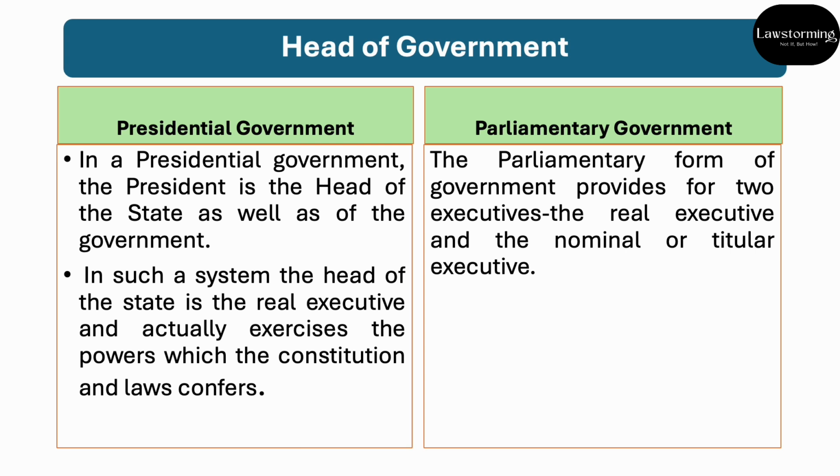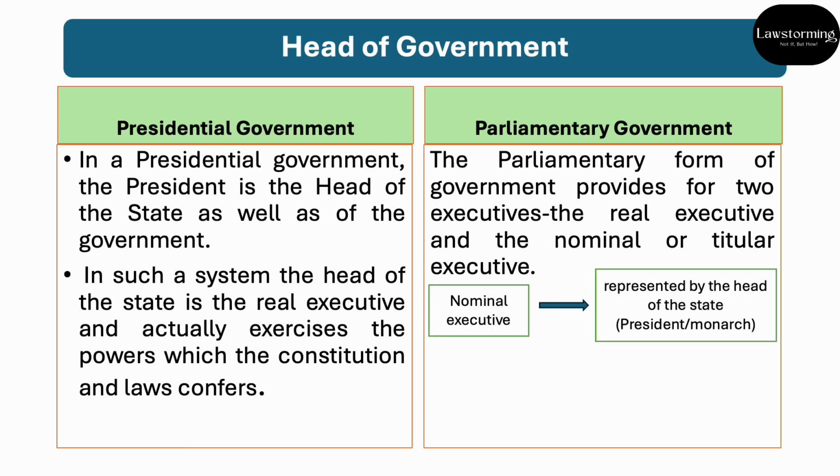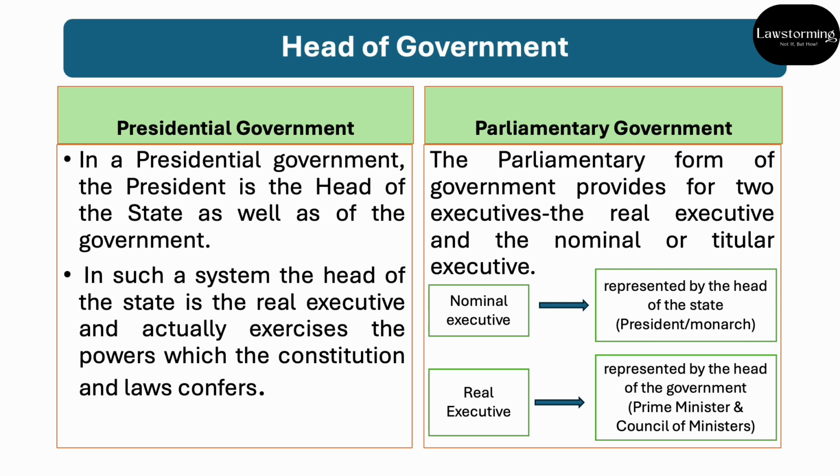That is the real executive and the nominal or titular executive. अब जो nominal executive है that is represented by the head of the state. That is either the elected president or the monarch. However, the real executive is represented by the head of the government, and this is the Prime Minister and Council of Ministers, which means the president cannot act without the consent or aid and advice of the Prime Minister and Council of Ministers. इसीलिए हम उनको बस nominal executive या titular executive बुलाते हैं. And the real control of the government resides with the Prime Minister along with his Council of Ministers.